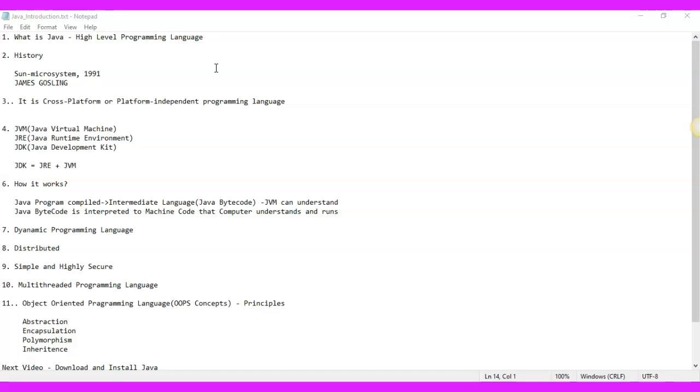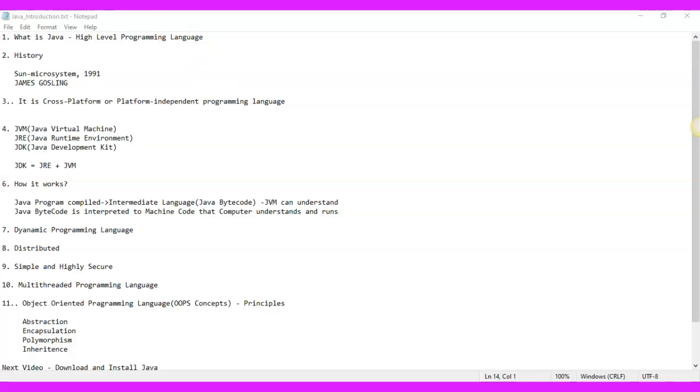And the computer system also has the operating system, so we can also consider the operating system as the platform. And we run our applications or websites on these operating systems or platforms. So Java is one of the programming languages that is used to develop the applications or websites, and it's also used to execute the applications or websites on any platform.